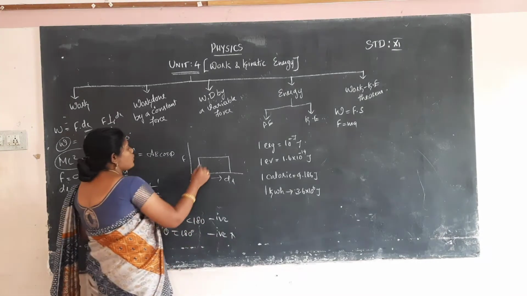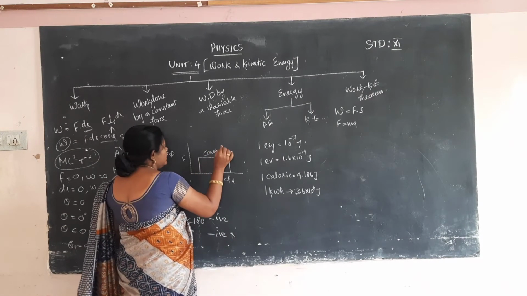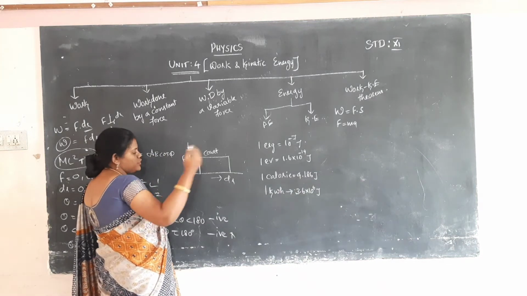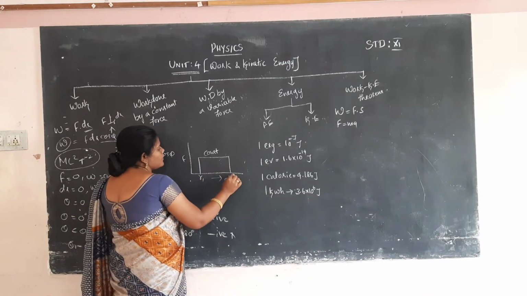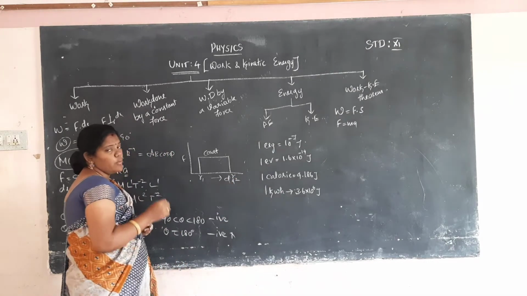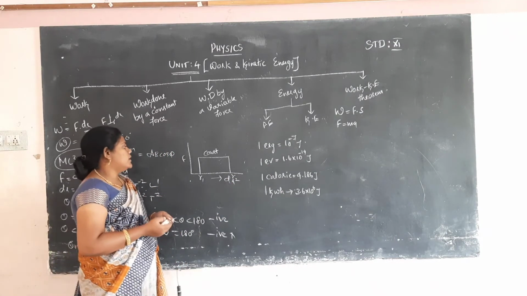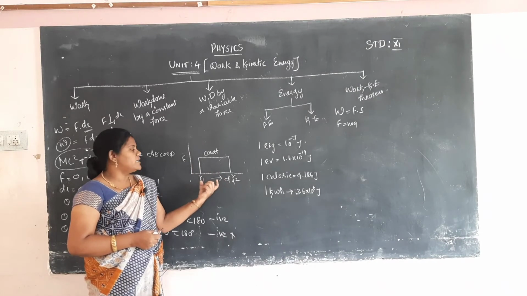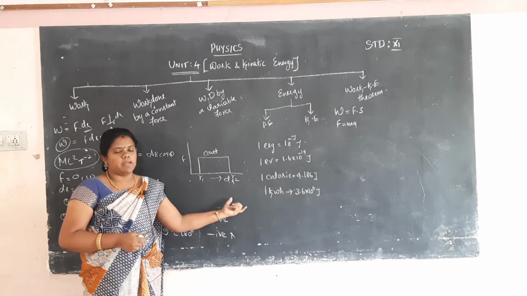So this constant force is applied to the body, and the object will definitely be displaced from one position to another position. So the displacement is r1 to r2. Now calculate the area under the graph. What is the meaning? It is the area covered from the first position to the second position.